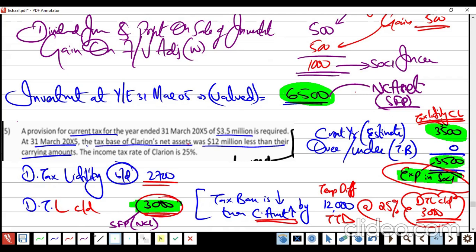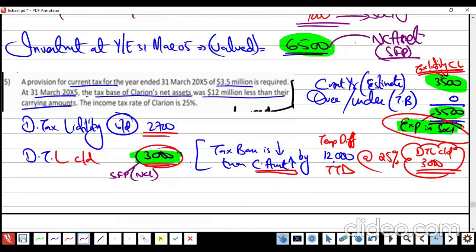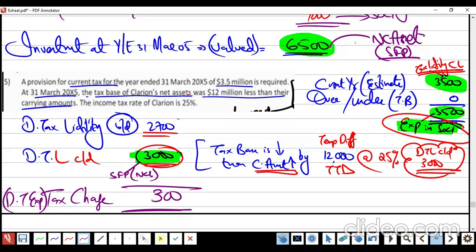And for the sake of completion of the question, we are aware that the difference between BD and CD is going to be tax charge or deferred tax expense, right or wrong? How much is coming? 300. Because the CD is higher, BD is lower, liability is increasing. If liability increases, the expense increases. Am I right?